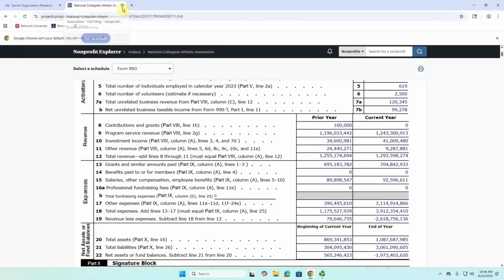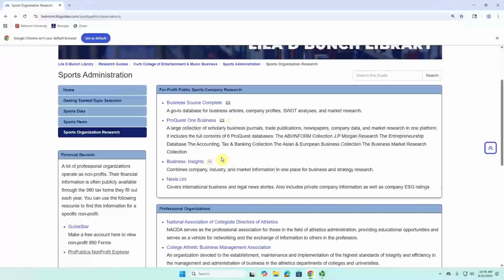Now I'm going to exit out of there, and we're going to shift our focus now to public companies. So if we're thinking more in the for-profit area, there's going to be two aspects of companies known as public and private. Private companies are not bound to share any financial information, but public ones are, and you'll know the difference between whether it is in the stock market or not, basically. Public companies are in the stock market, while private companies are not. And because they're in the stock market, they are legally bound to share financial information and a bunch of other aspects to potential investors, since you could theoretically invest in any of those companies.